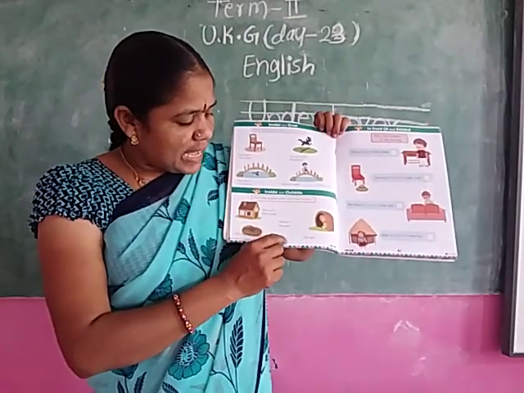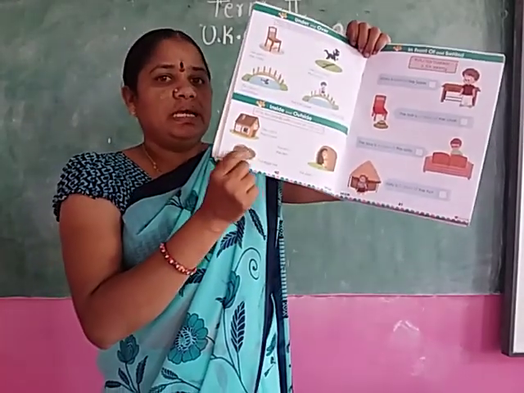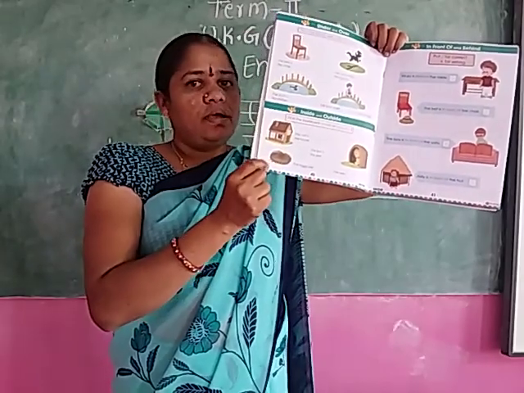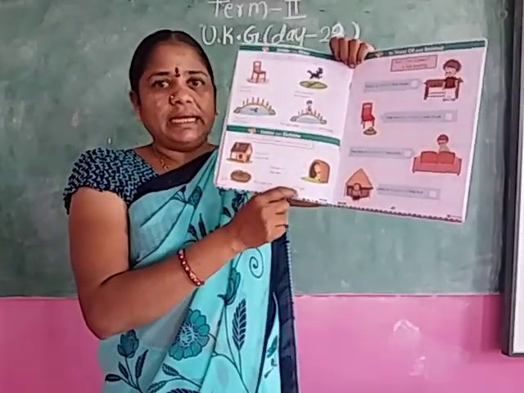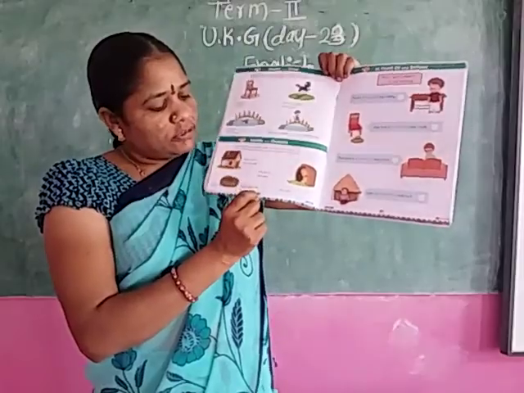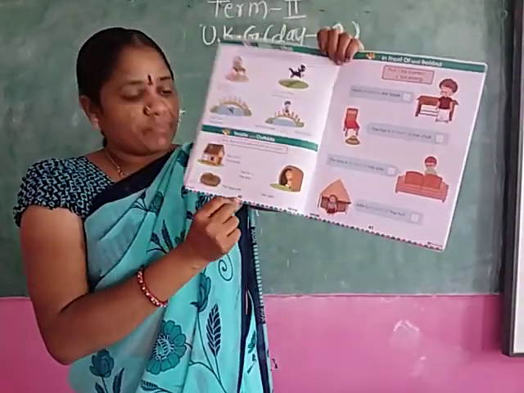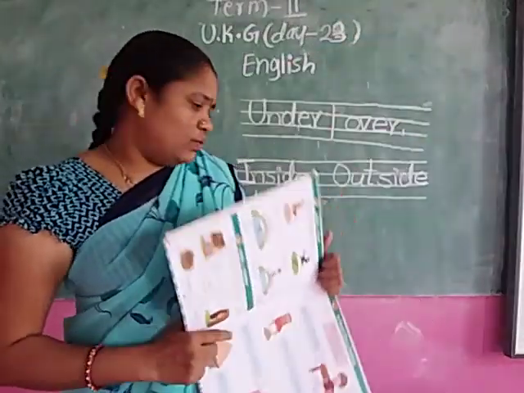Next. The eggs are dash the nest. Where are the eggs? Inside the nest or outside the nest? Outside. Outside. Okay. Write the page number 40. You should complete this homework.